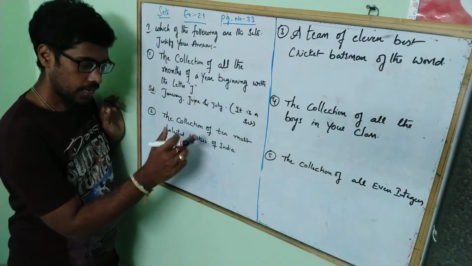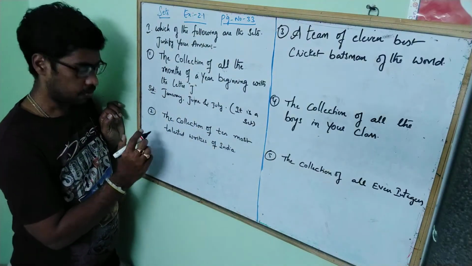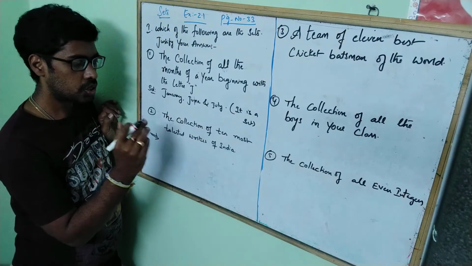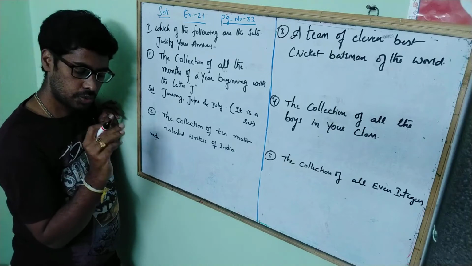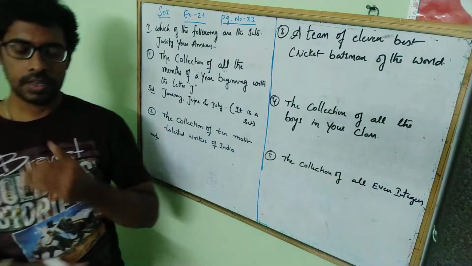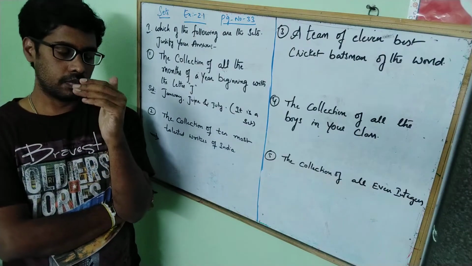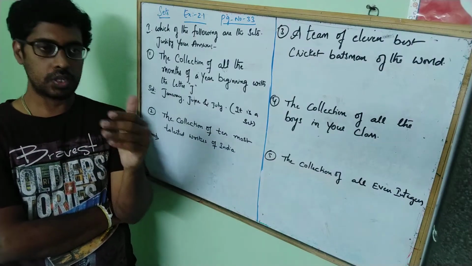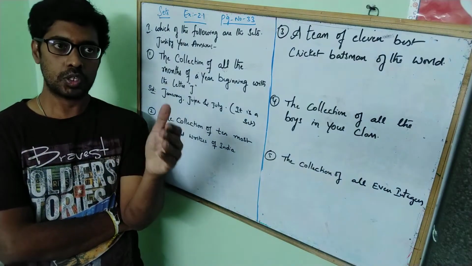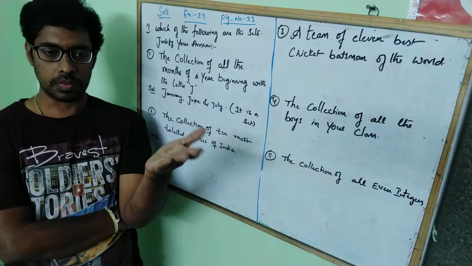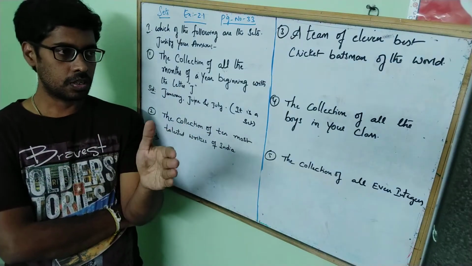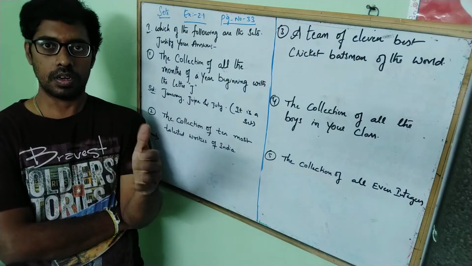The collection of 10 most talented writers of India. Actually in India, we have many writers, right? But we cannot say that so and so writer is the best writer in India. It depends on their script, and it will be modified every year.